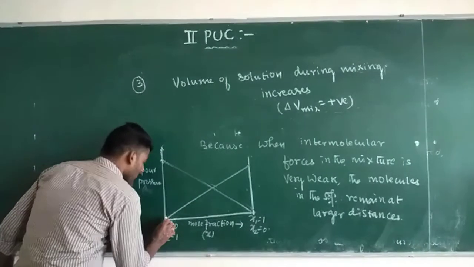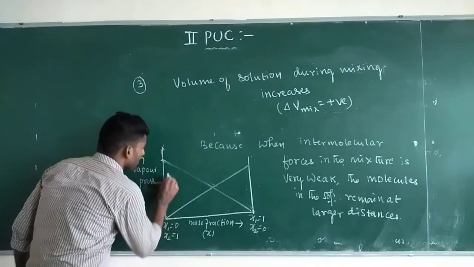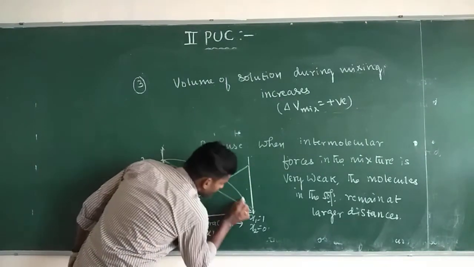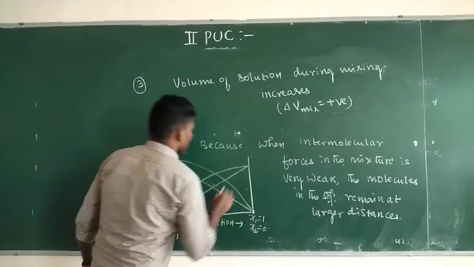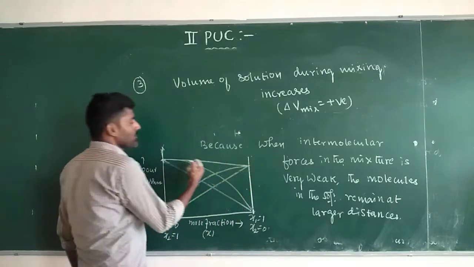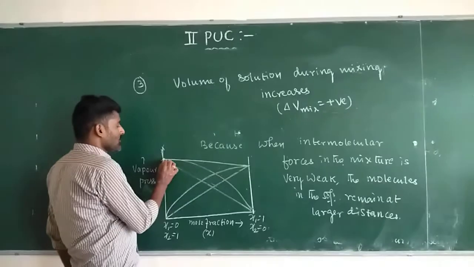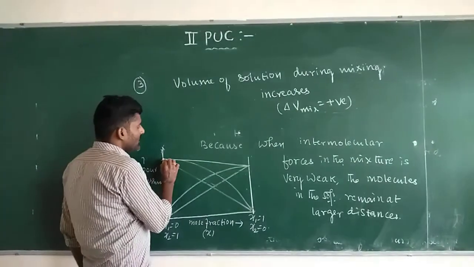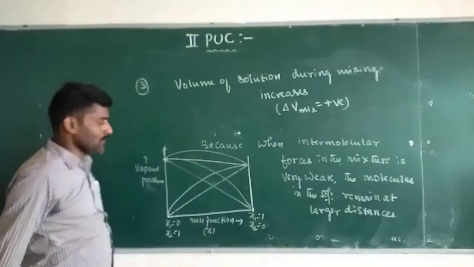But for non-ideal solutions with positive deviation, a maxima is observed. Once again, the horizontal line is the total vapor pressure according to Raoult's law for ideal solutions, and for non-ideal solutions showing positive deviation, this is the maxima.